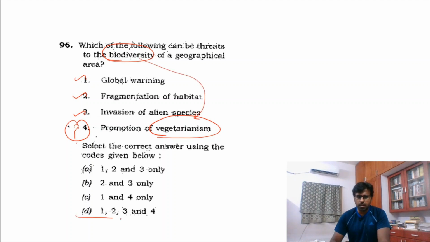But vegetarianism would result in monoculture, and hence D is the answer. But on the day I remember oscillating between these two. So whether A was true or D was true was the oscillation. Statements 1, 2, 3 are clearly true. Whether 4 is true or not was the oscillation on that day. I chose 1, 2, 3, 4.